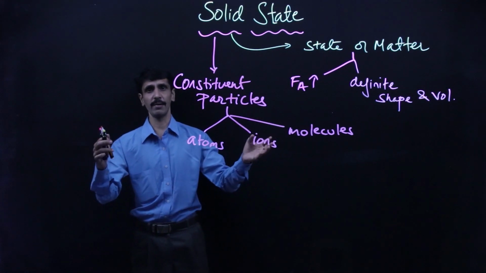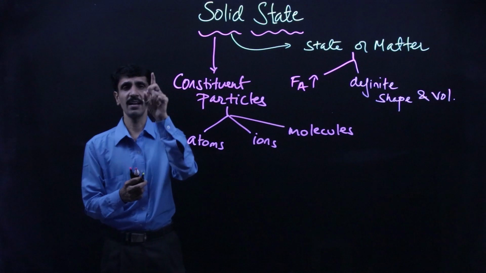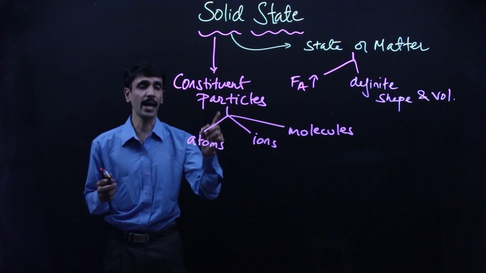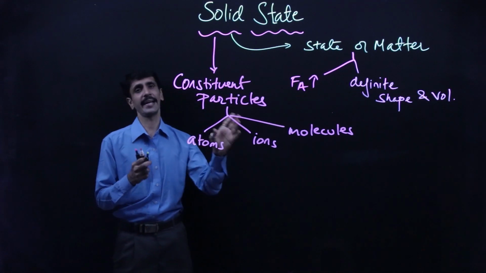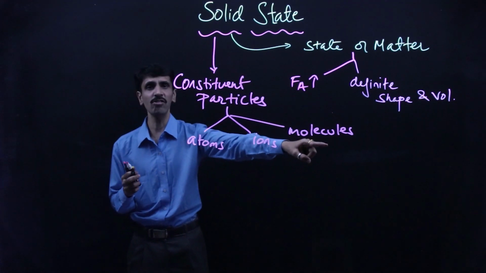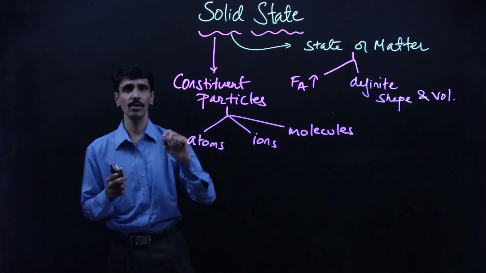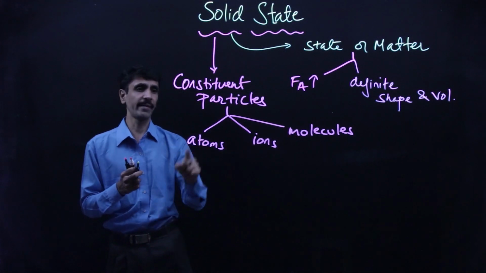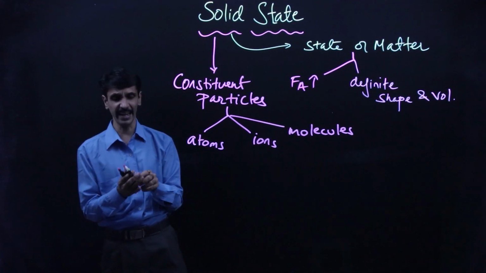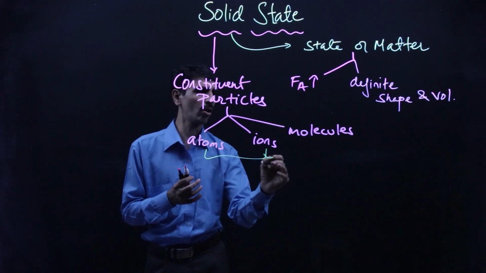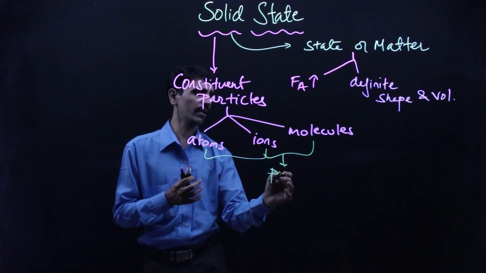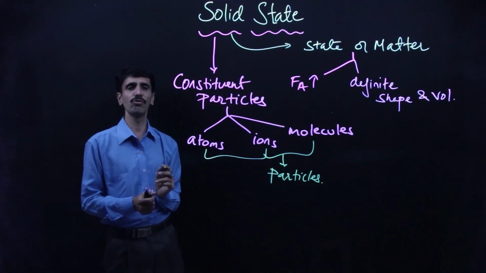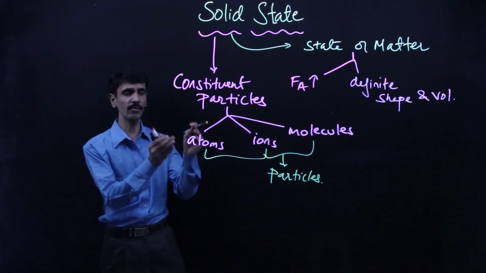You know the difference very well, my dear friends. Atoms means they are single species, neutral. Ions, charges. It can be either positively charged or negatively charged. And when you talk about molecules, it can be either the combination of atoms or the combination of ions, and that will be called as what? Molecules. And when you talk about atoms, ions, and molecules as a whole, in general, we are going to now call them particles in this particular chapter. Okay, we are going to use which word? Particles.